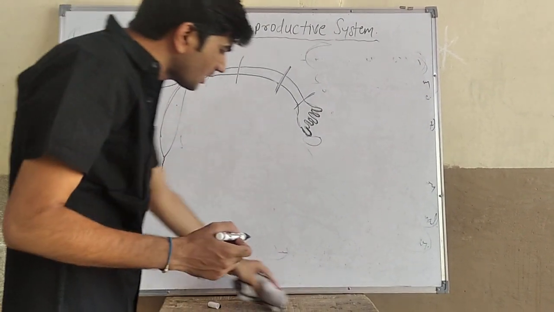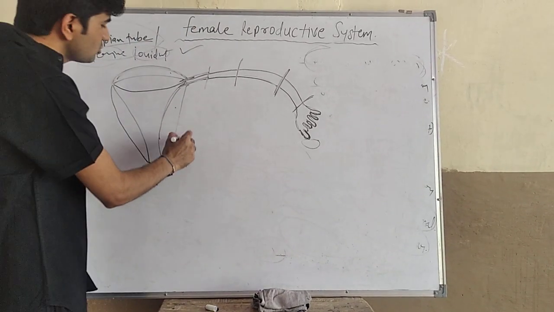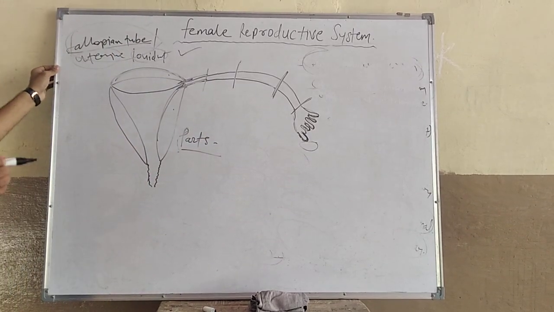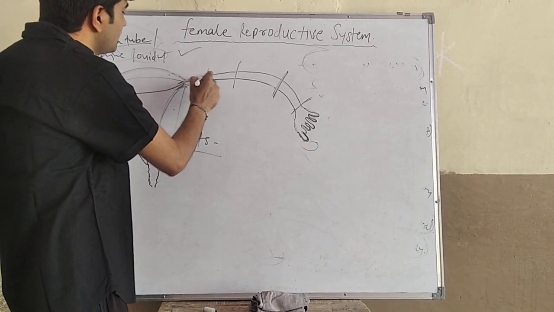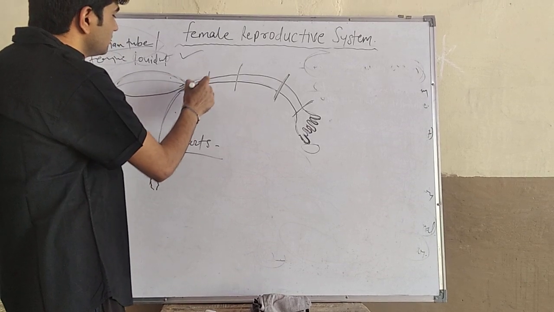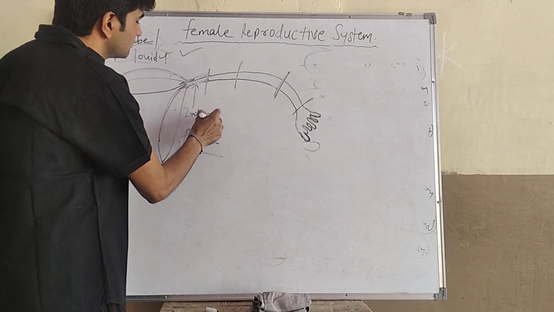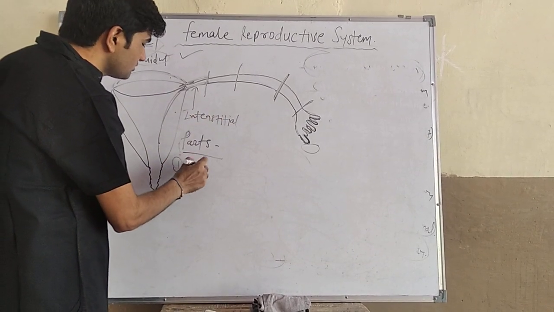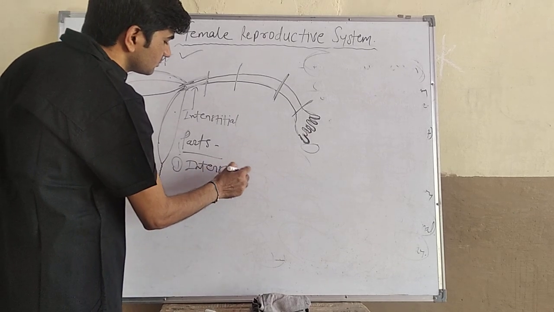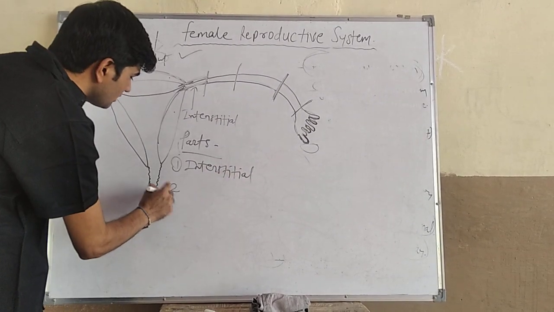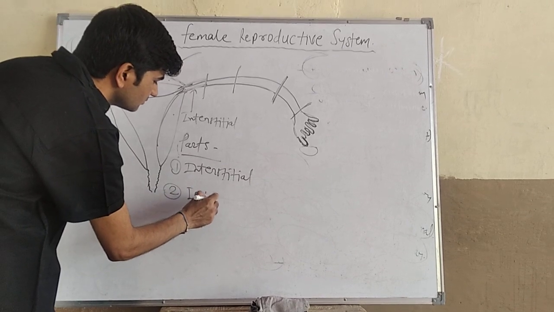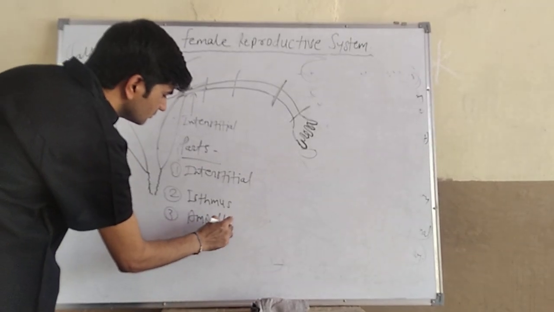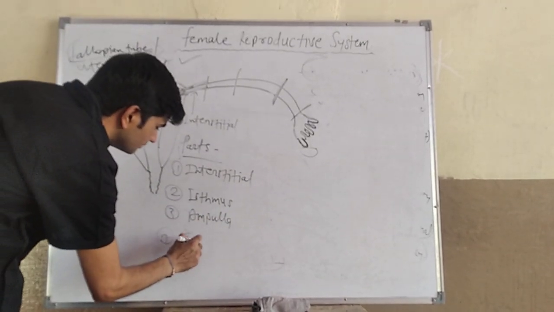Then we can discuss the parts of the fallopian tube. Fallopian tube consists mainly of four parts. First one is the interstitial part. Second one is the isthmus. Third one is the ampulla. Fourth one is the infundibulum.